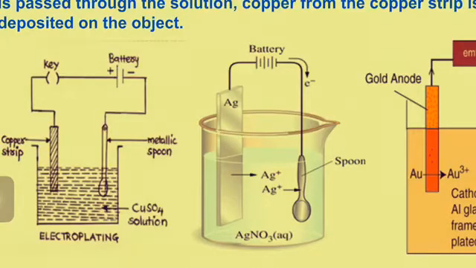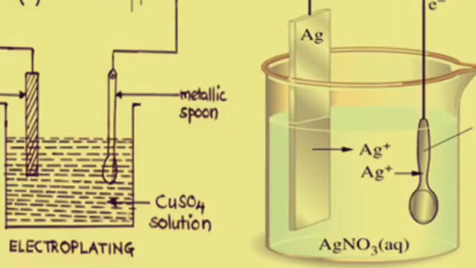The article to be electroplated is made the cathode and the metal which is to be deposited is made the anode. A soluble salt of the precious metal is taken as the electrolyte. When current is passed through the circuit, a thin film of the metal deposits on the cathode.